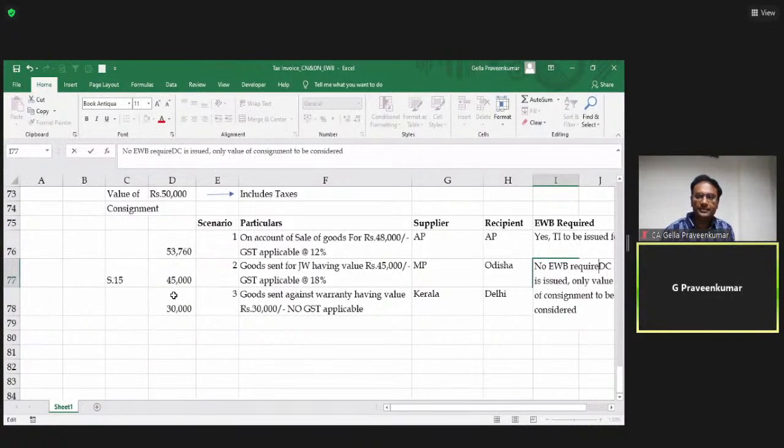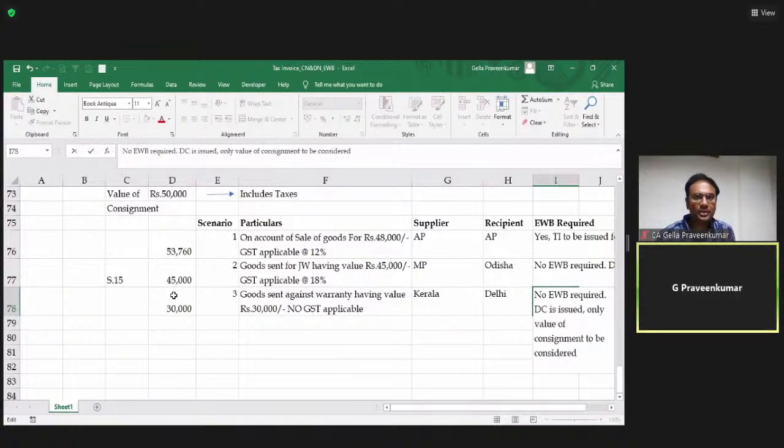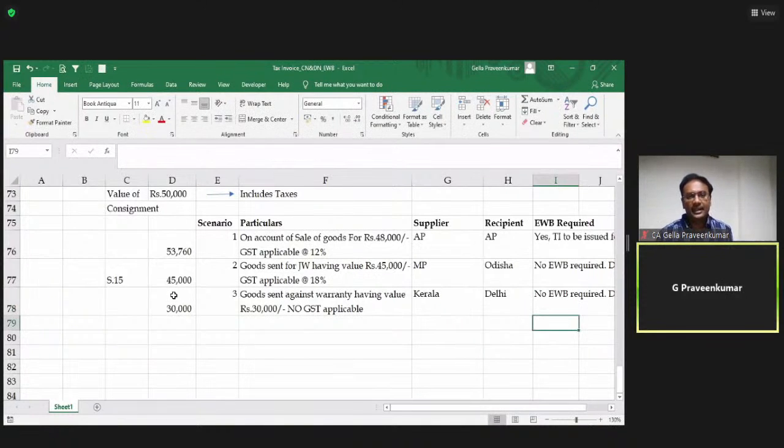Second case, no e-waybill required. Third case also, I'll say no e-waybill required. Delivery challan is issued, only value of consignment to be considered. And the value of consignment is 30,000. I will not issue any e-waybill. So this is the basic thing we need to understand: how we calculate the value for e-waybill, and whether e-waybill is required or not.